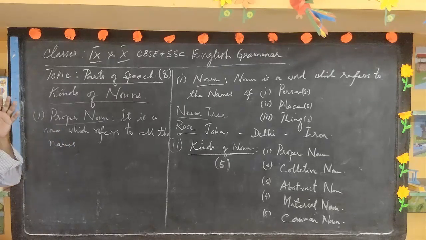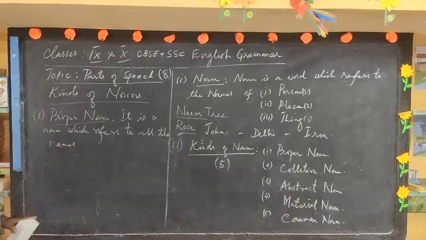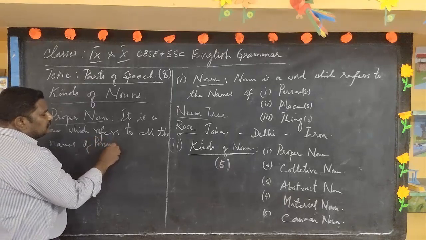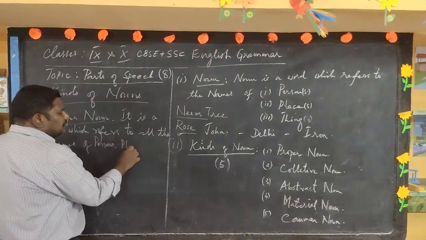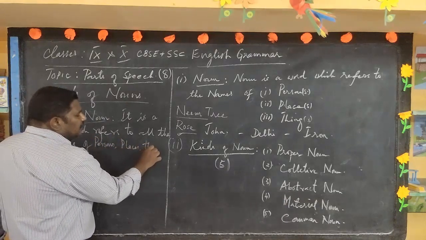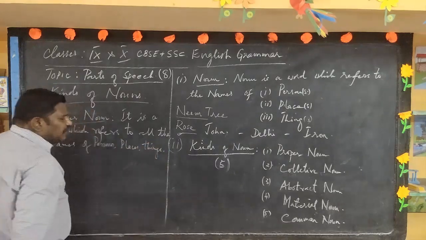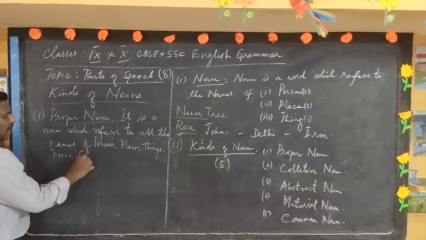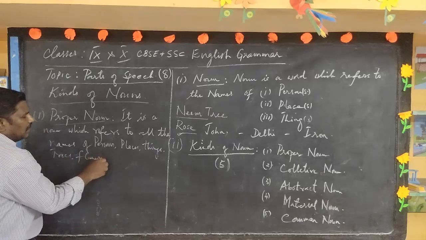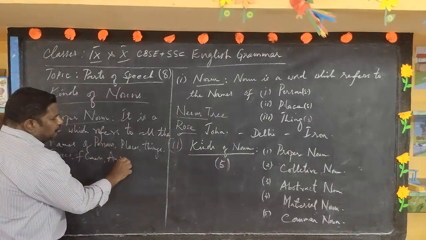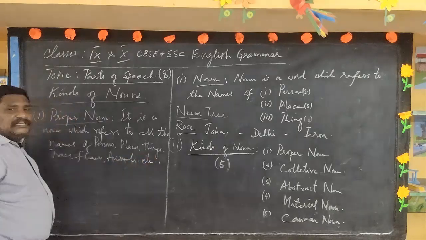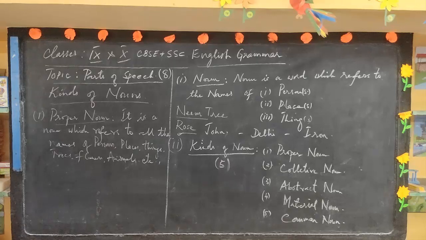Proper nouns are nouns which refer to the names of persons, places, things, specific names allotted to them, like trees, flowers, animals, etc. Now all these fall under proper nouns.